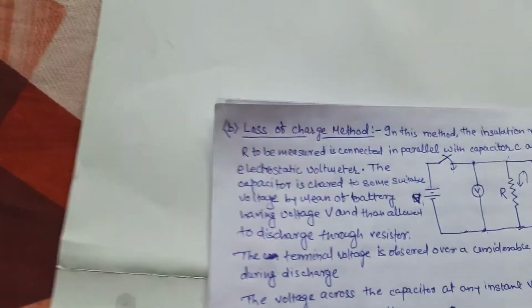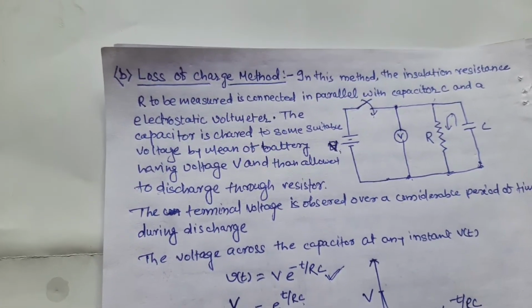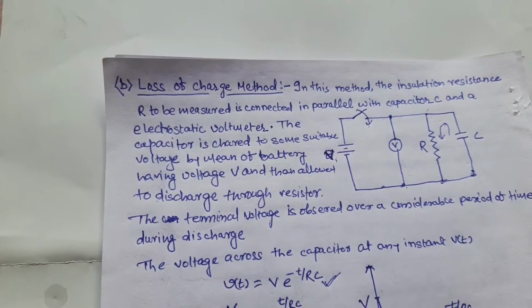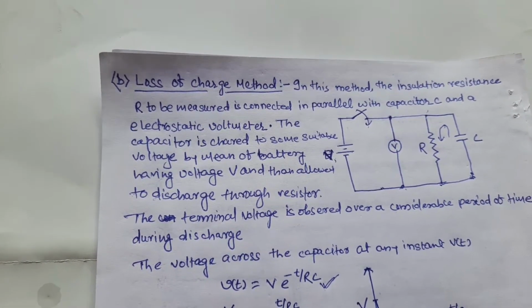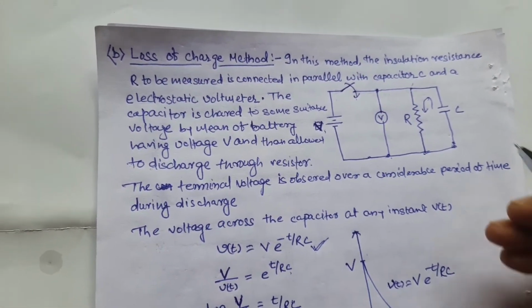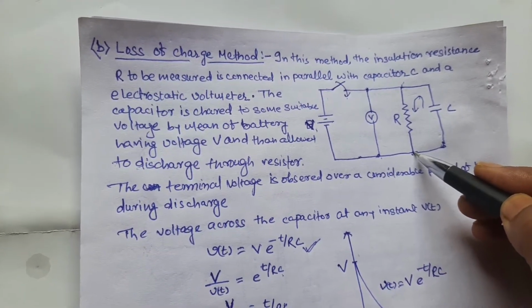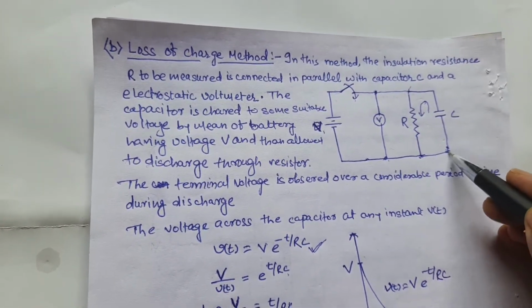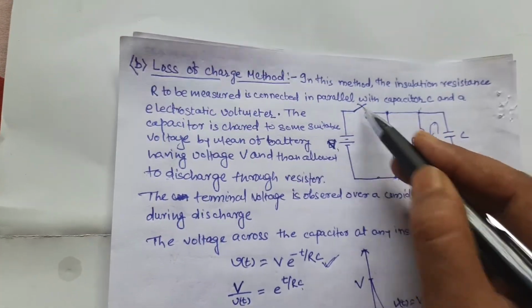Second is the loss of charge method. In the loss of charge method you use the concept of source free RC circuit that you have already discussed in circuit theory. That means how the capacitor is discharged through the resistance. So in this method, suppose you want to measure the resistance R using the loss of charge method, we have to connect one parallel capacitor across the resistance, and first there is one switch.